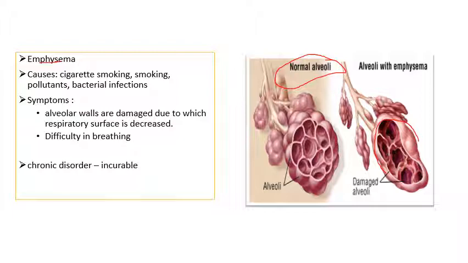The causes are cigarette smoking, then pollutants, then bacterial infections. Symptoms include, as I've already told you, that the alveolar walls are damaged, or remember that they lose their elasticity. This is the best word to remember. And there is difficulty in breathing. This is a chronic disorder which you cannot cure, so it is incurable.